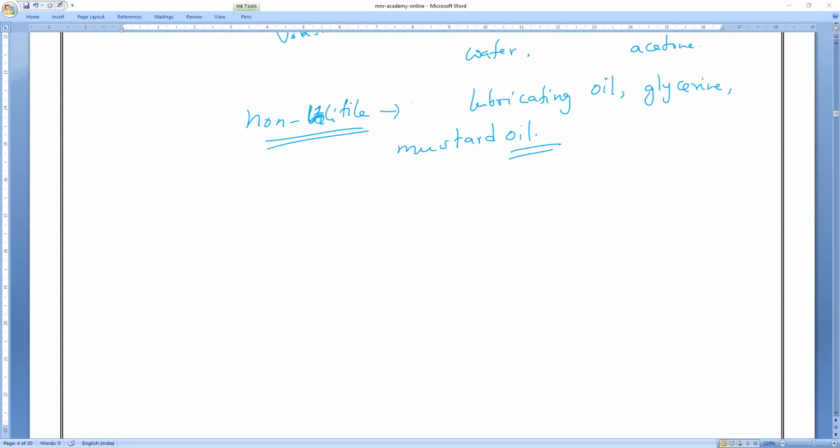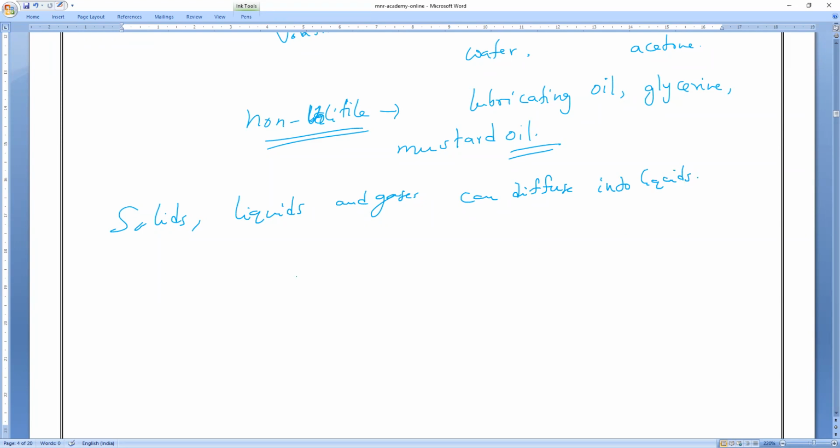Now somebody is asking, sir, is honey volatile or not? Honey is also high density, so it is almost non-volatile. Very slowly it will take place. Okay? So we can say solids also will diffuse into liquids. Liquids also diffuse into liquids, and gases also can diffuse into liquids. So that is what you have to remember.